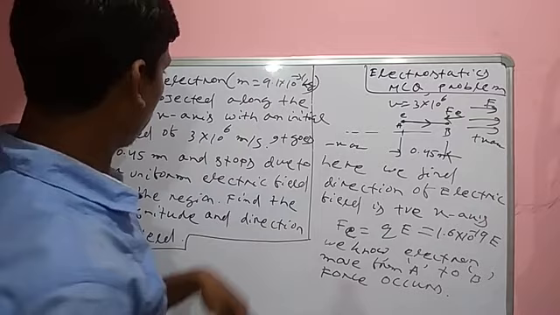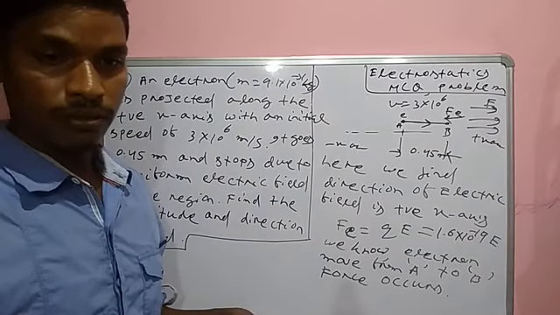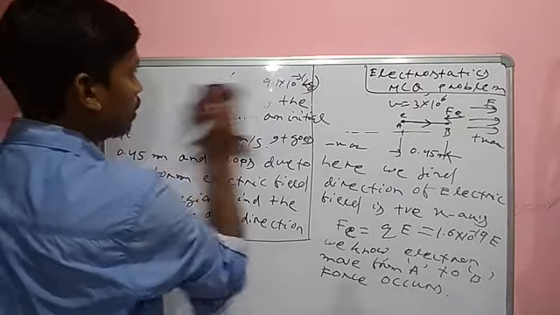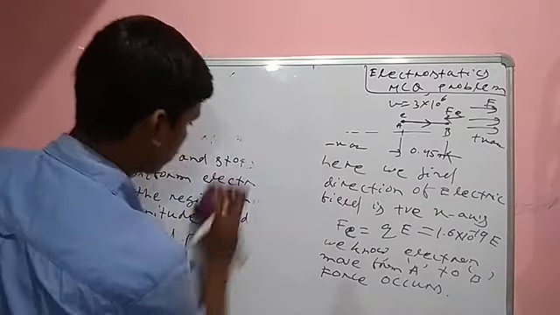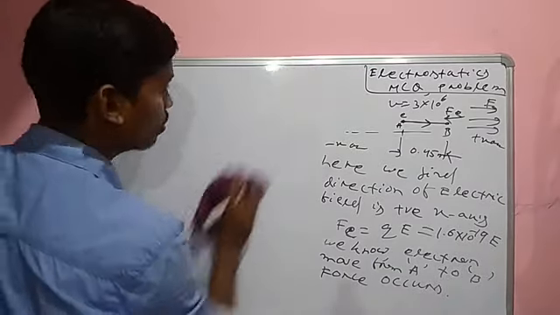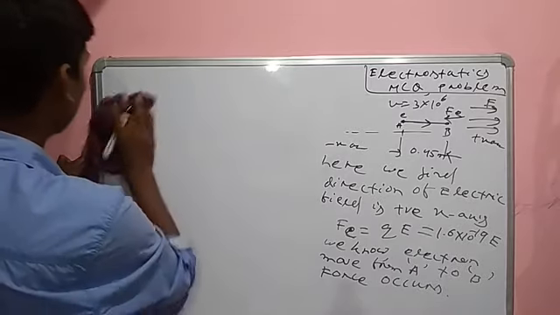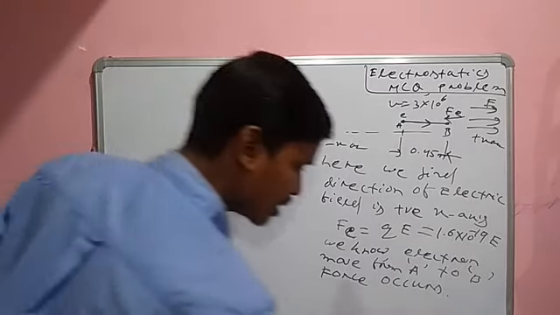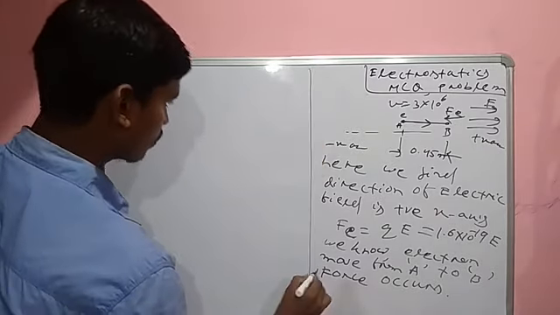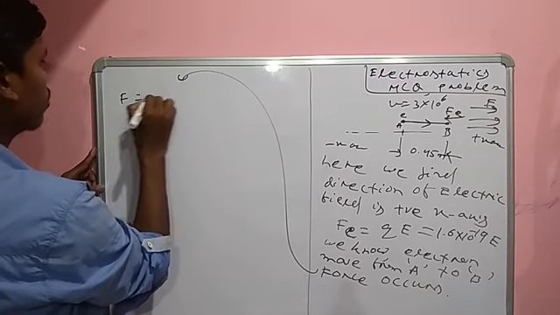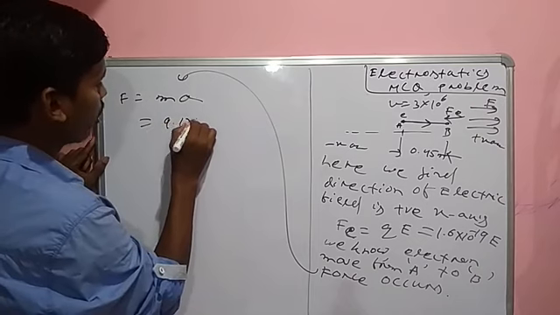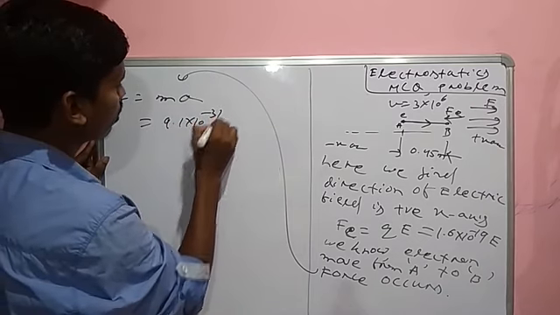So F is equal to ma. M is 9.1 into 10 to the minus 31 kg.